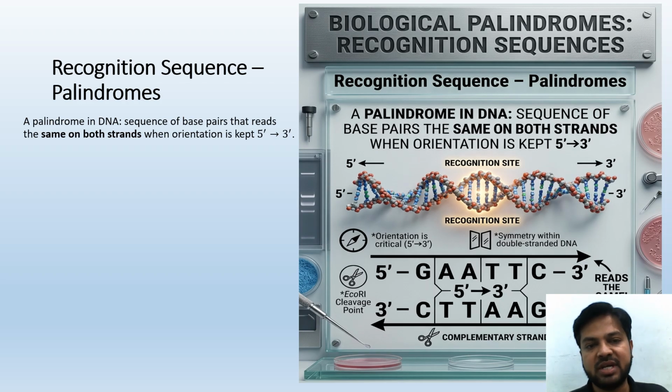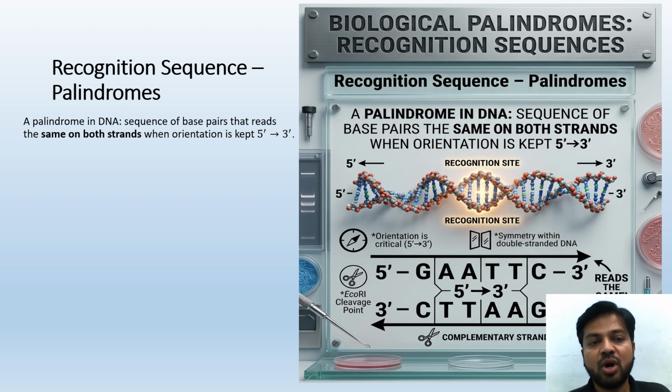A palindrome in DNA is a sequence of base pairs that reads the same on both the strands. We know that DNA is double stranded, a double helix model, with one strand and a second strand. One strand reads from 5' to 3', and the other strand reads from 3' to 5'.